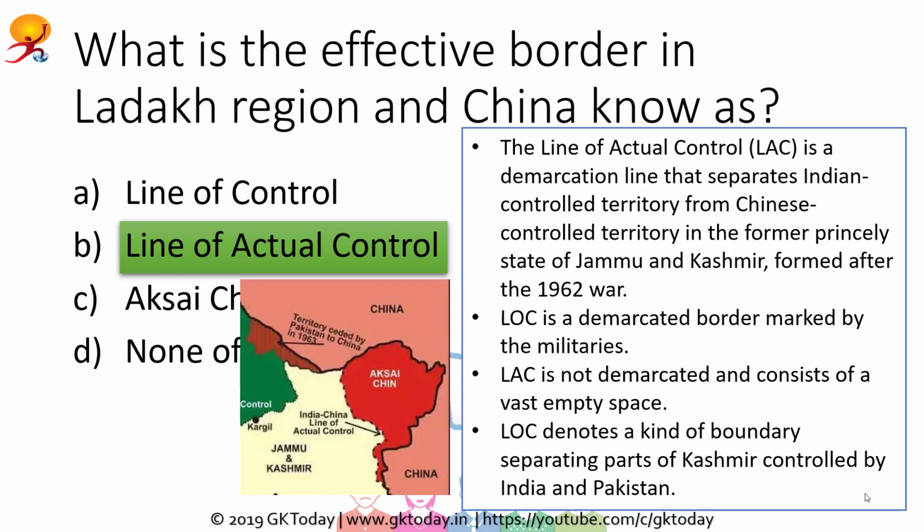Now, what is the difference between line of actual control and line of control? Now, line of control, the one shared between Pakistan and India, is a demarcated border marked by militaries. However, line of actual control is not demarcated and consists of a vast empty space. Line of control denotes a kind of boundary that is separating parts of Kashmir controlled by India and Pakistan, whereas line of actual control is the line separating the Ladakh region of India and the Aksai Chin region, which is currently under Chinese control.